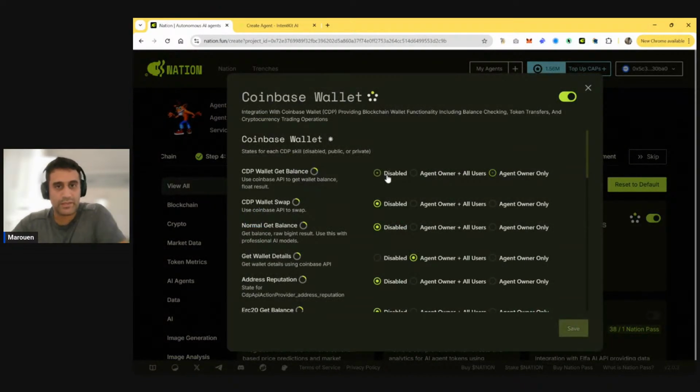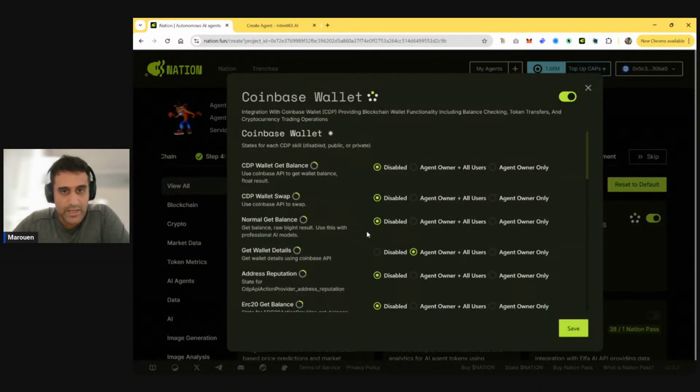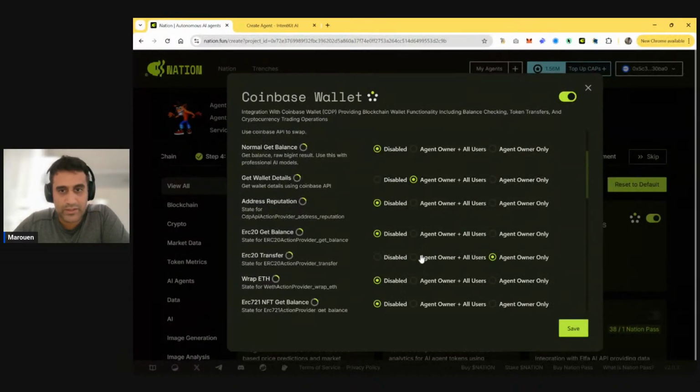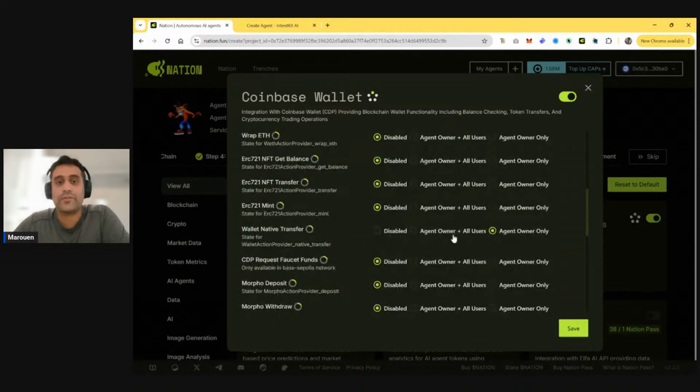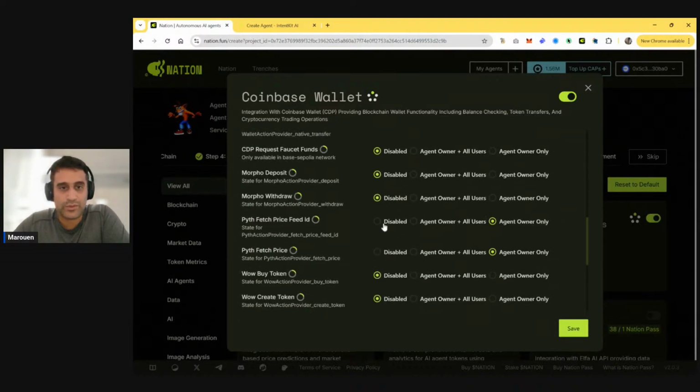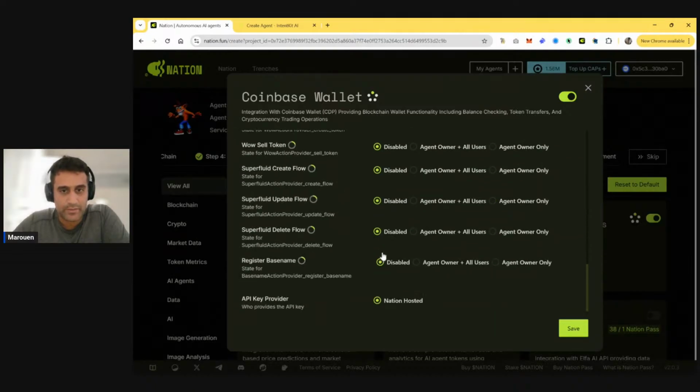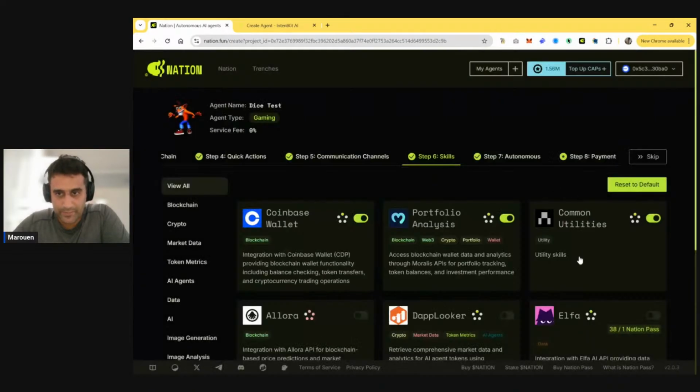So the wallet balance, we don't need this one. We need a transfer function. So the transfer has to be open because anybody can trigger the transfer through a winning of a round. So that's important to have it active. The rest is not necessary, so we save that.